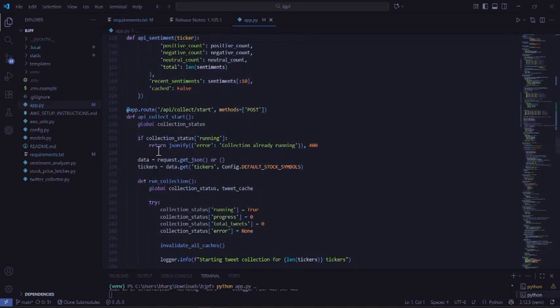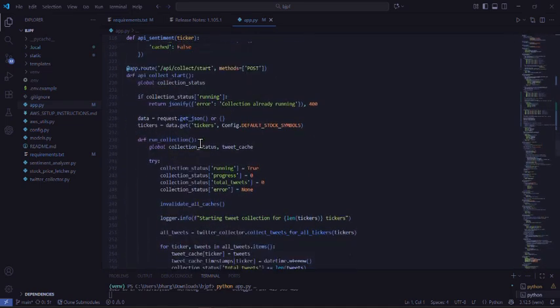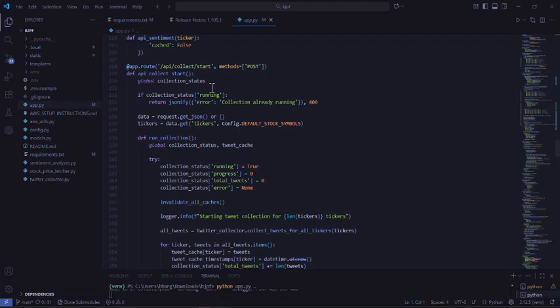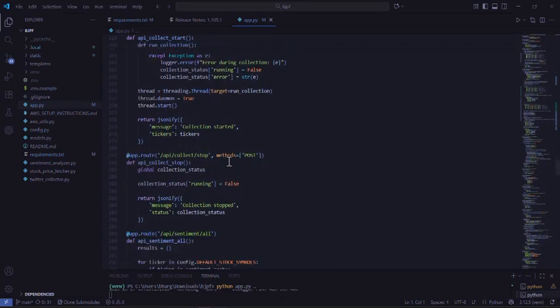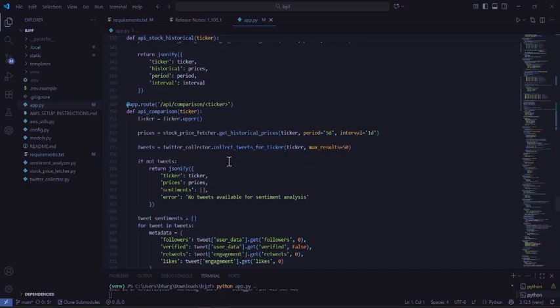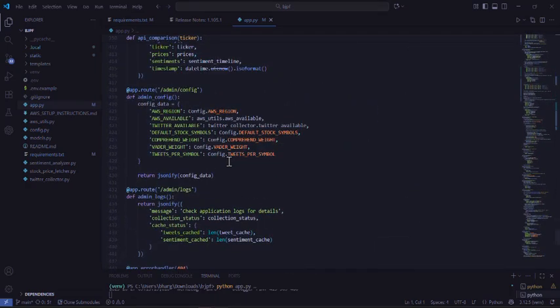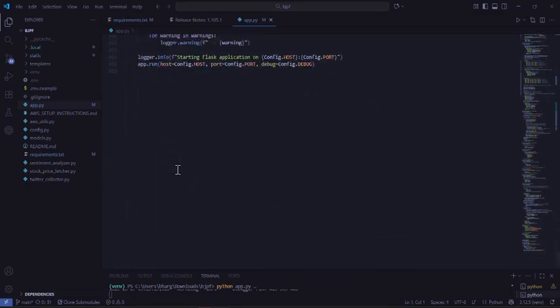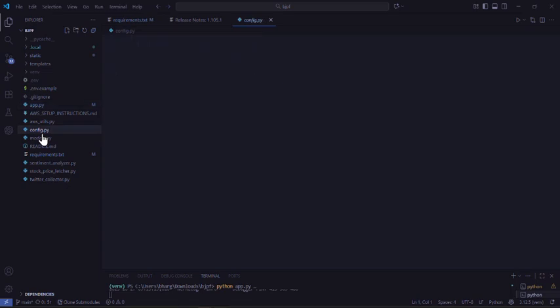And then the app routes, it's basically the API routes which we are using for each file, like def API collect, start, running, progress and all. So it's basically app.py is the main file of the project. It will show how each and everything is connected.